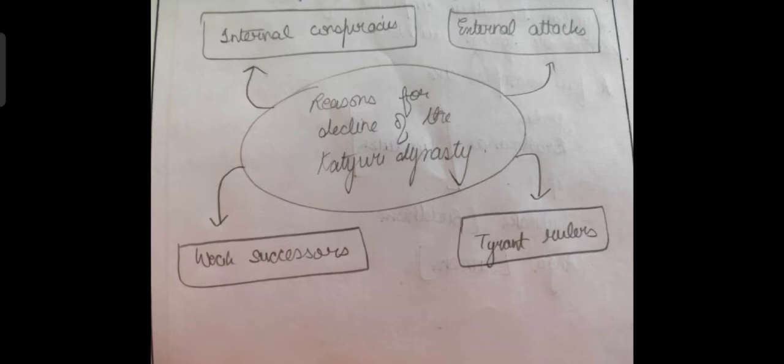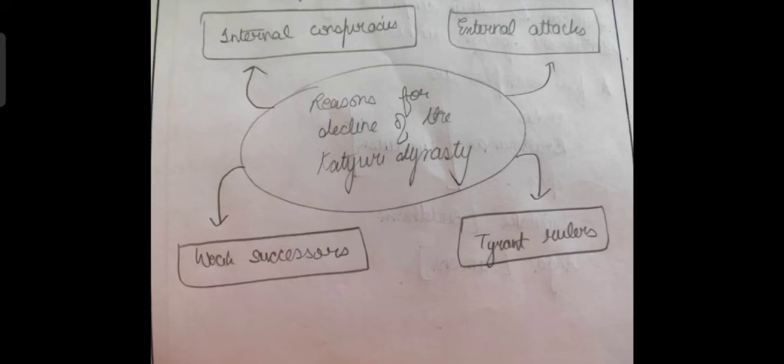So the same thing happened. Since the state of the empire was already weak, the rulers were very weak, they were fighting amongst themselves, and there were conspiracies going on in order to kill the rulers of the adjacent kingdom. You cannot even call it a kingdom, you can say just a jagir. So first, the Nepal king Ashok Challa attacked in the year 1191. After that, rulers of the Malla dynasty also attacked. This further weakened the empire of the Katyuris.